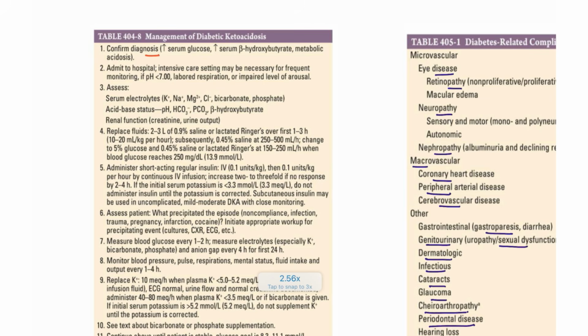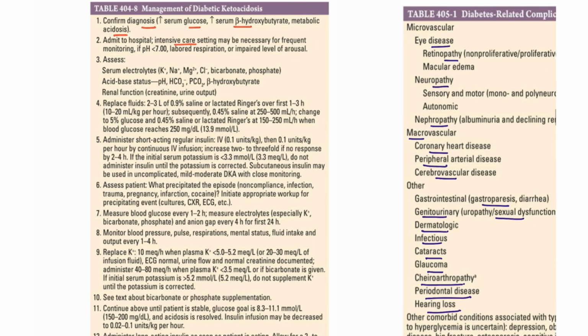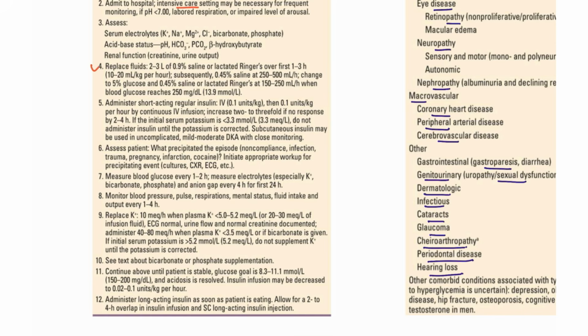First, confirm the diagnosis: serum glucose, ketones, and metabolic acidosis. Admit the patient. It has to be treated as ICU care only. First, you have to replace the fluids. 2 to 3 liters of NS has to be given over 1 to 2 hours, and then you can add insulin. Regular insulin is given, starting with 0.1 units per kg. But you have to check the serum potassium correction.